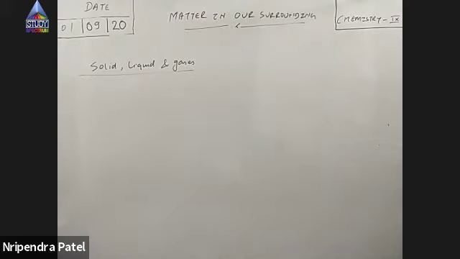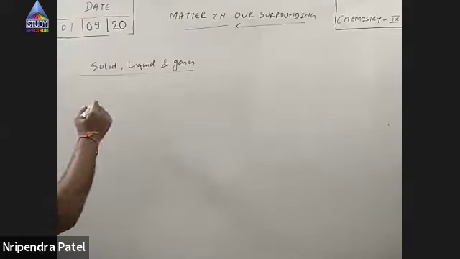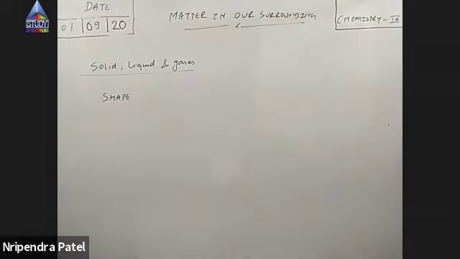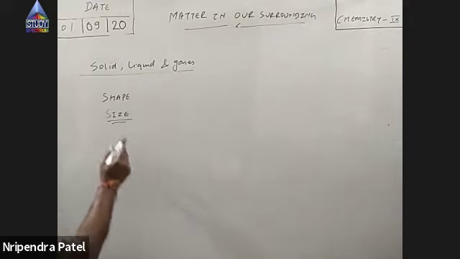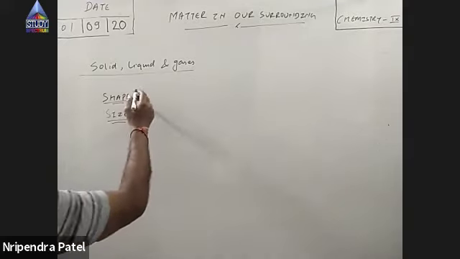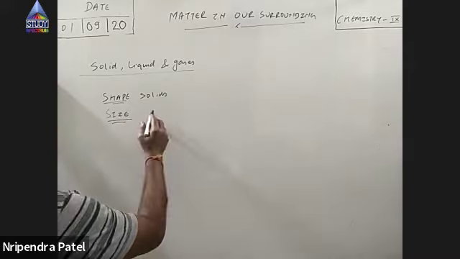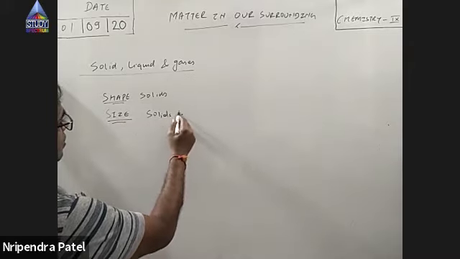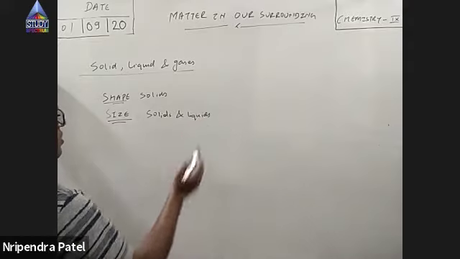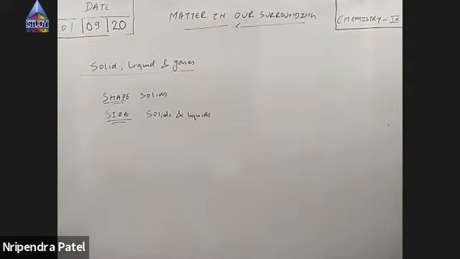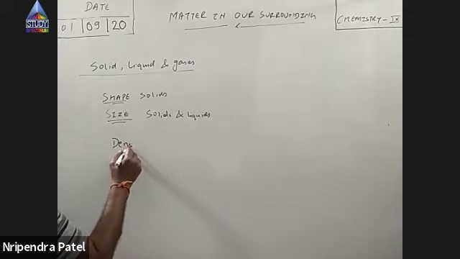For example, in solids, we have fixed shape. We have discussed shape, right? Then we were discussing size, in terms of volume. Shape is only of solids, not of liquids and gases. Size is for solids and liquids, but not of gases. But we have seen a statement that at a given temperature and pressure condition, the volume of gases is also constant, right?